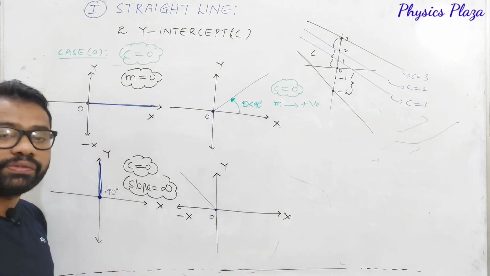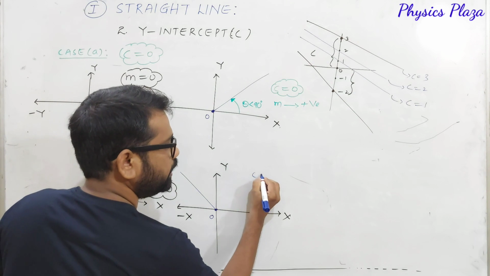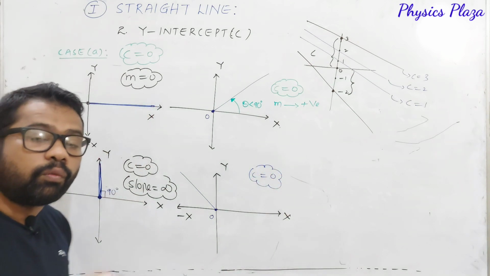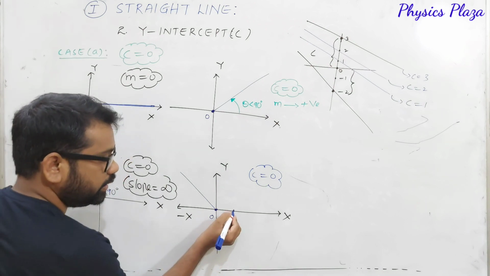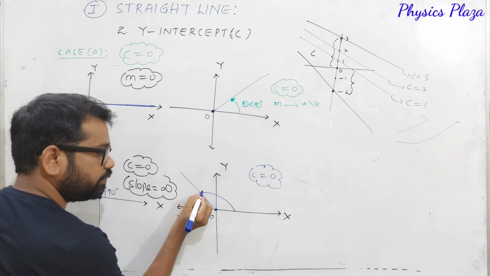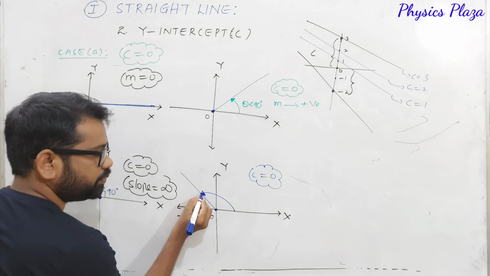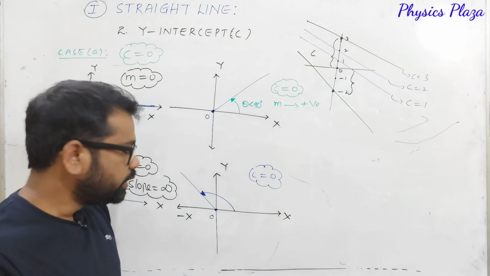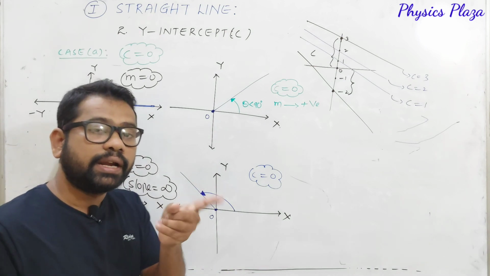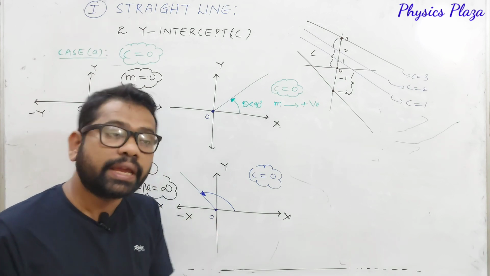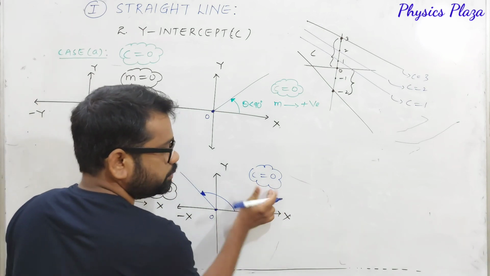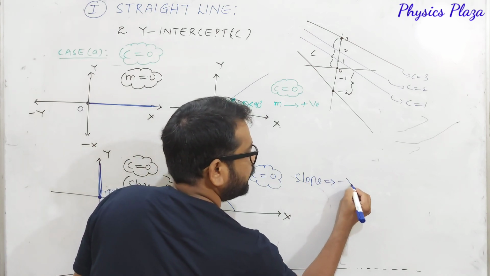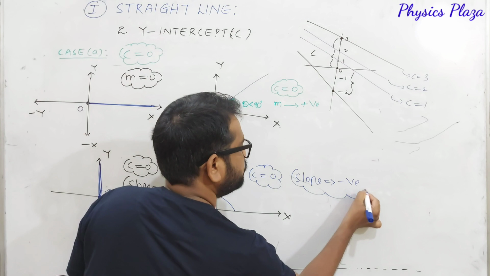Then come to this one. It's very clear that here y-intercept is 0, no doubt about it. But what about slope here? Look at here, this is the angle we should take like this, as we discussed earlier. So this angle is greater than 90 and less than 180. So it is lying in the second quadrant. In the second quadrant, tan theta is negative. That is, slope is negative here. So see, y-intercept is 0, and at the same time here slope is negative. Okay, children.